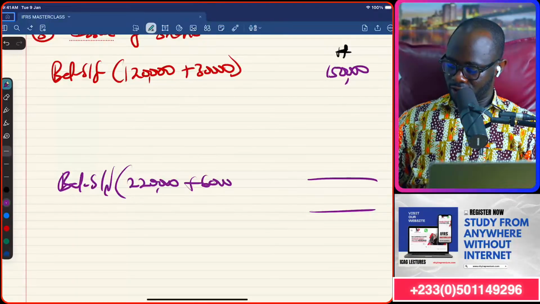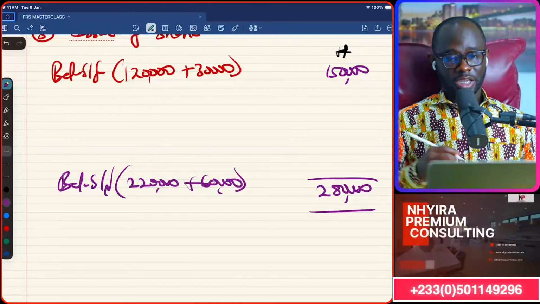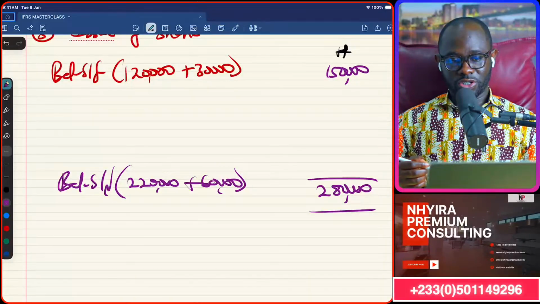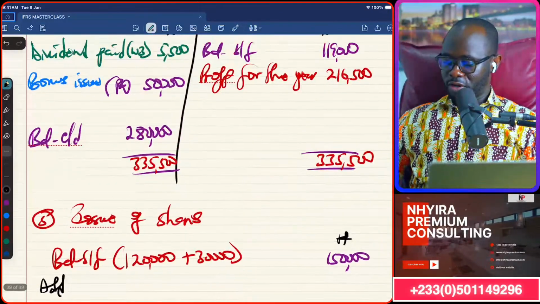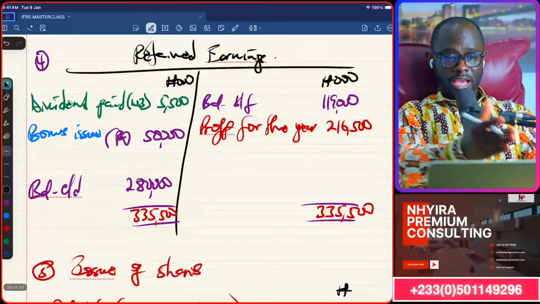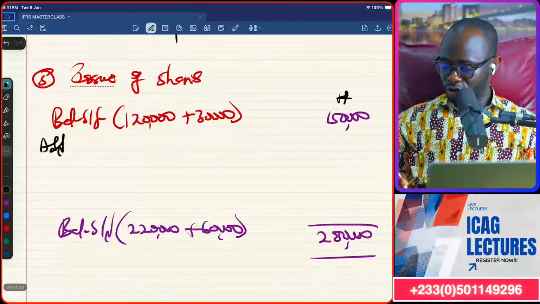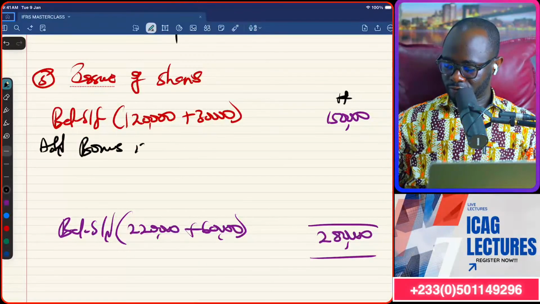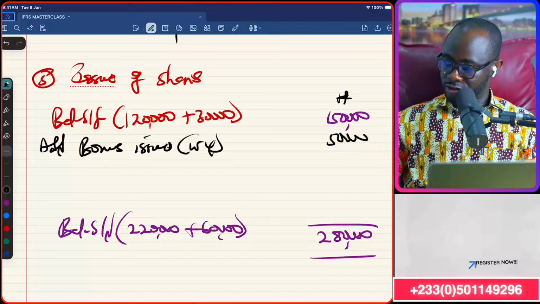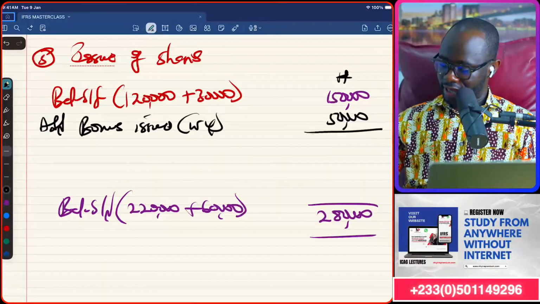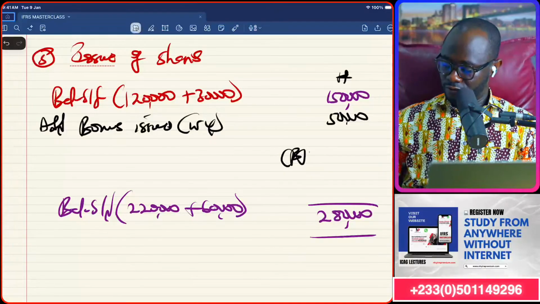plus 60,000, making 280,000. But remember, there is a bonus issue that was made, so it will be added because the double entry for the bonus issue was to debit retained earnings, credit share capital. So you add the bonus issue from workings 4, the 50,000, so that in that case, our balancing figure will become the issue of shares.